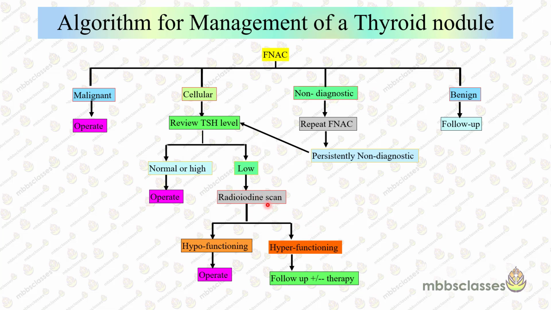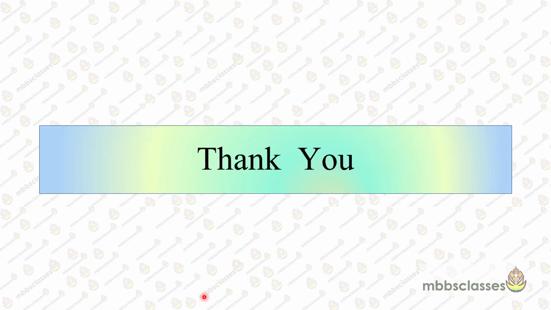So we know that if the radioiodine scan shows a hot nodule, that is a hyperfunctioning nodule, it is follow-up and we give therapy. And if the TSH is low but the nodule is hypofunctioning, so if the TSH report came as low, we advise radioiodine scan, and it is showing hypofunctioning, that means the nodule is not secreting the hormones, in that case of a hypofunctioning nodule, we have to operate that nodule. So this is about the evaluation and management of the thyroid nodules.